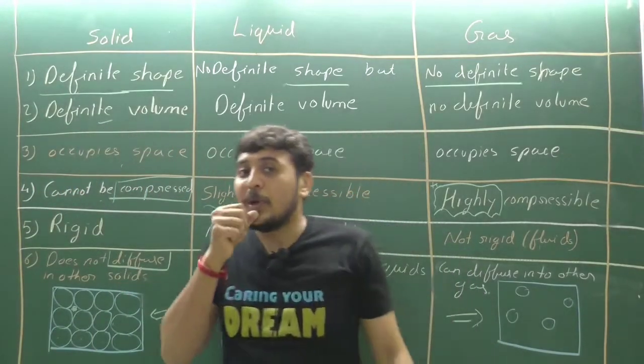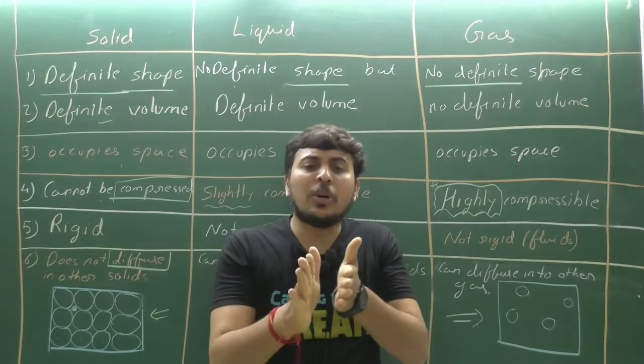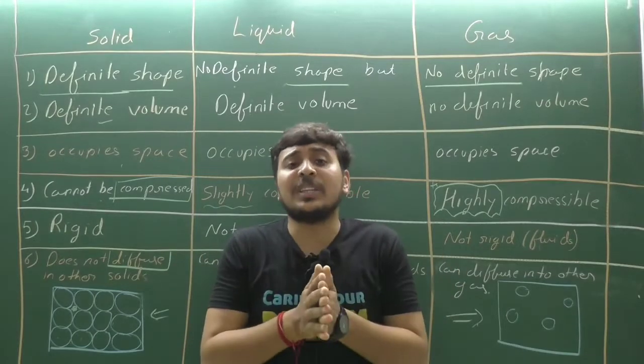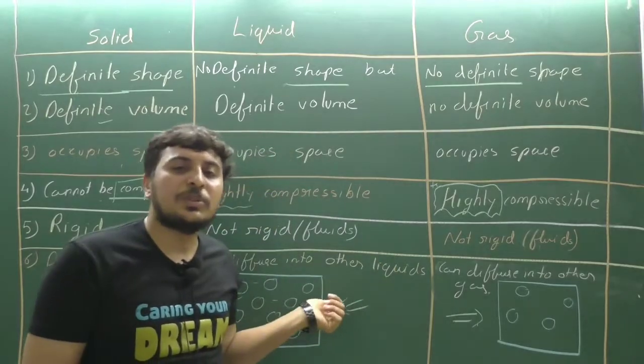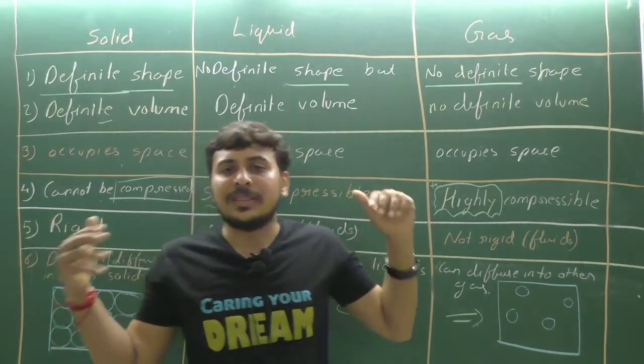Put a solid and another solid side by side, and there will be a border. They will not automatically get mixed with each other, so it means they cannot diffuse into each other. Liquids can diffuse into each other. Gases can diffuse into each other. If two gases, the same thing.